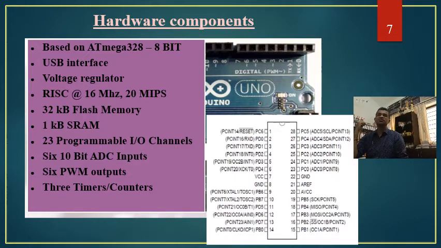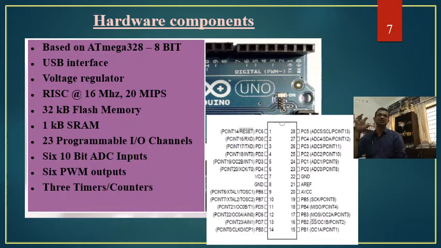It has a USB interface, voltage regulator, RISC at 16 megahertz with 20 million instructions of processing per second, 32 KB internal flash memory, 1 kilobyte of SRAM, then 24 programmable input output channels, 6 10-bit ADC, analog to digital converters, and 6 PWM, that is pulse width modulation outputs, and 3 timer or counters.